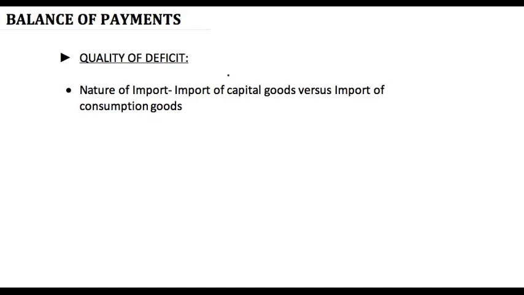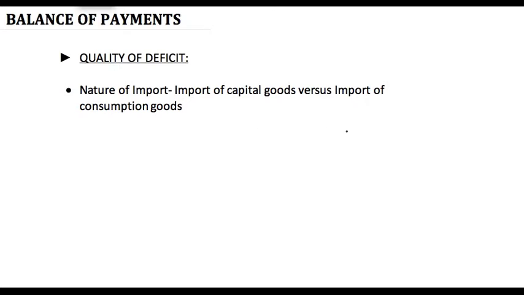Let's come to the next topic, which is quality of deficit. Now it's important to understand that we do not have to go through only the deficit when we are talking about an economy. The government does not talk about only the fact that it has current account deficit or capital account deficit or overall BOP deficit. It tries to analyze where the deficit is arising from, how the deficit is being experienced by the economy or by the country. So it's important to understand the quality of deficit that a country is experiencing.